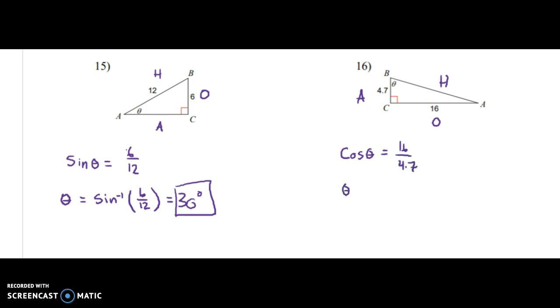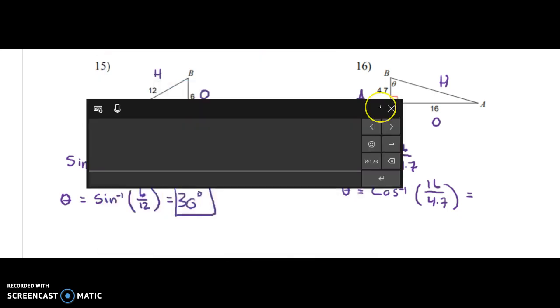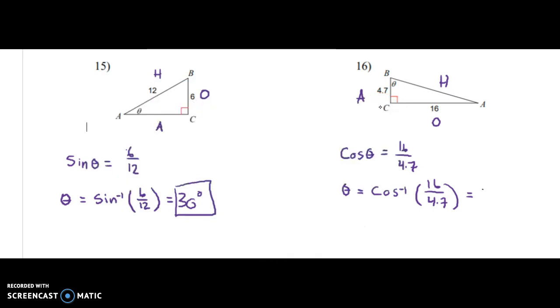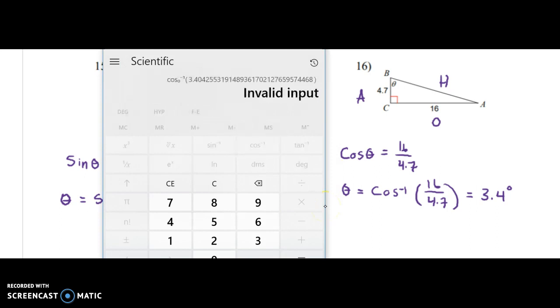And then we get theta equals inverse cosine of 16 over 4.7, which is, let's see, 16 divided by 4.7, 3.4 degrees. Oops, and I didn't do cosine. So 16 divided by 4.7 is 3.4, and then inverse cosine. Uh-oh.